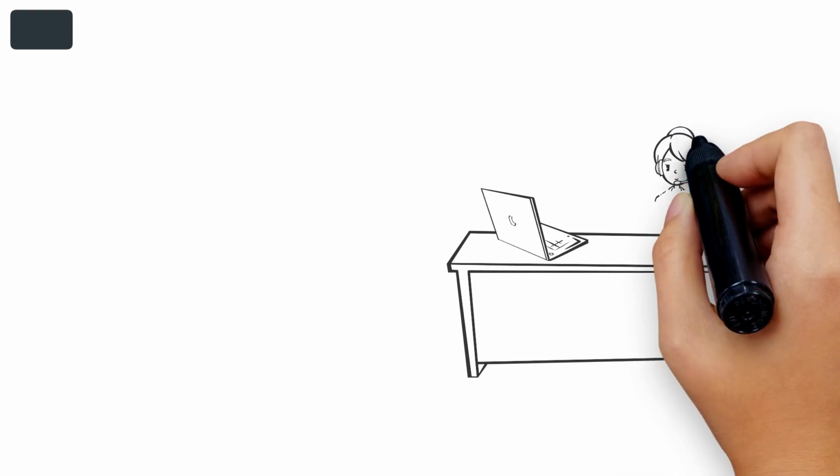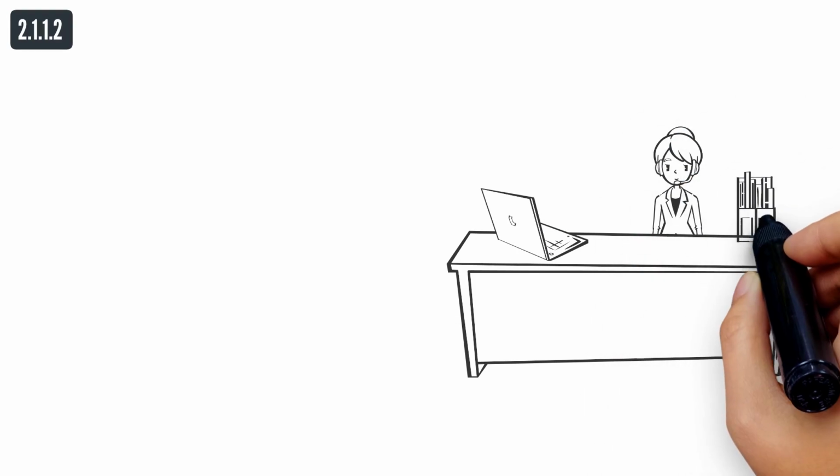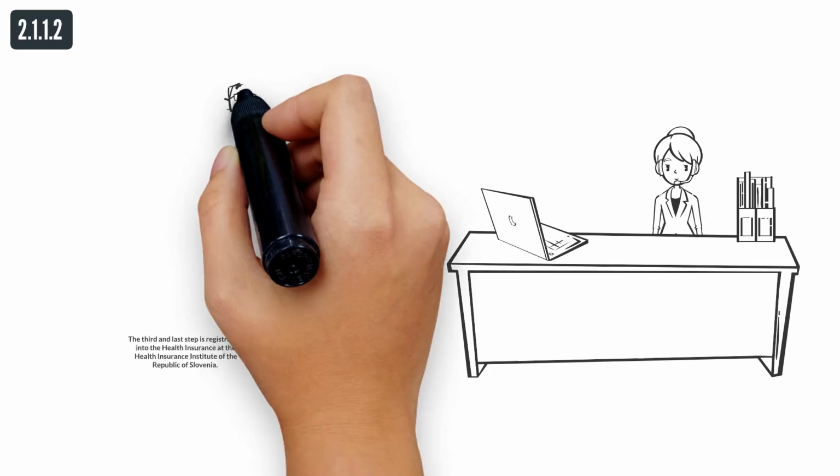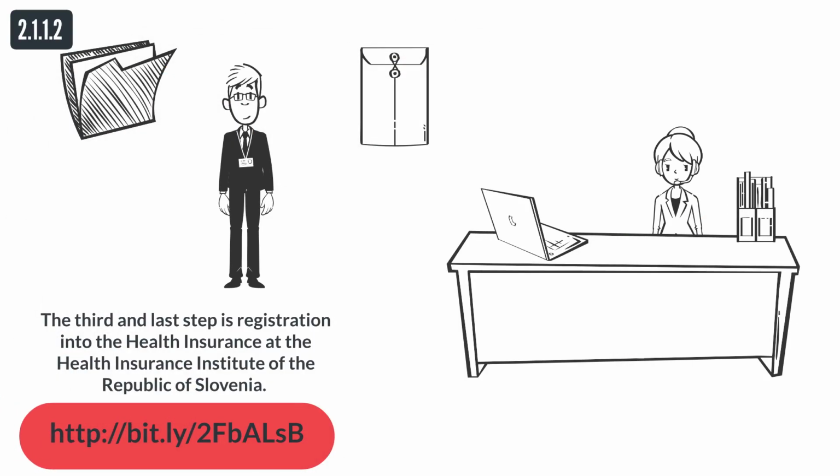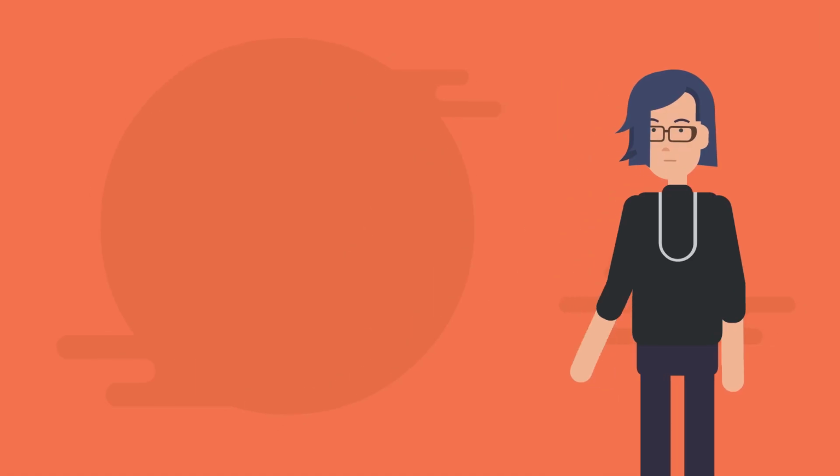The sole proprietor also estimates the amount of annual turnover, which is the basis for determining the advance tax payment. In addition, he decides whether to claim the actual costs taxation or a flat rate taxation. The majority of new sole proprietors opt for the second as it simplifies their business operations, no accounting is needed, and the tax rate is low, only 4% of the annual turnover. The third and last step is registration into the health insurance at the Health Insurance Institute of the Republic of Slovenia. Registration is done with the form entitled Registration in Compulsory Social Insurance, M1 form.